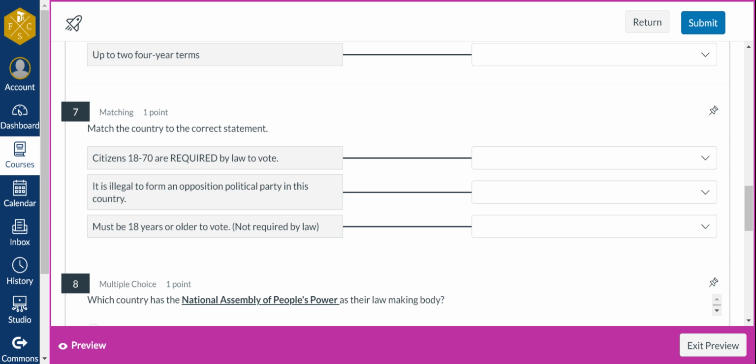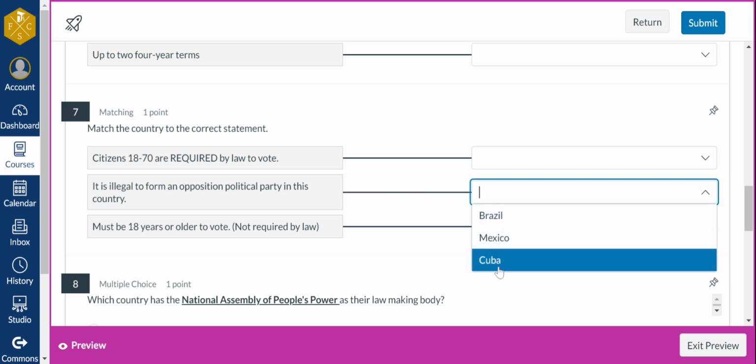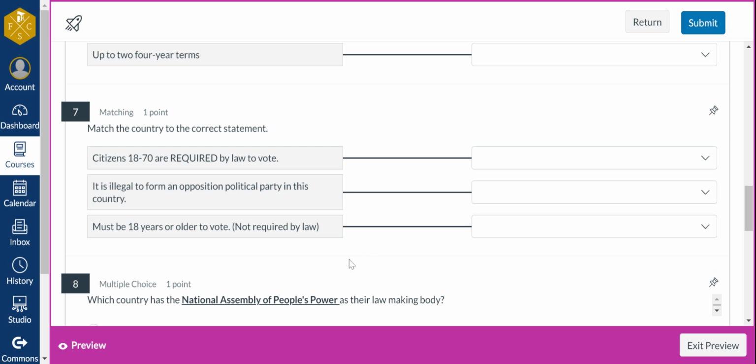It is illegal to form an opposition political party in this country, meaning it's illegal for political parties to go against the current leader, to try to run against the current leader. Which country has that illegal? Is that Brazil, Mexico, or Cuba? Think about which one's the communist country.